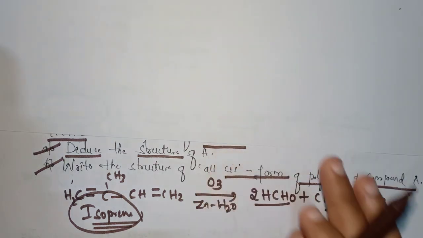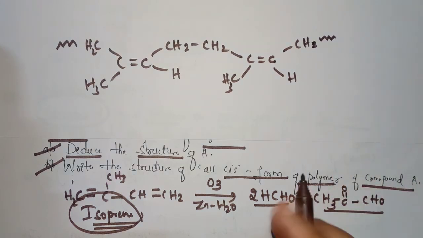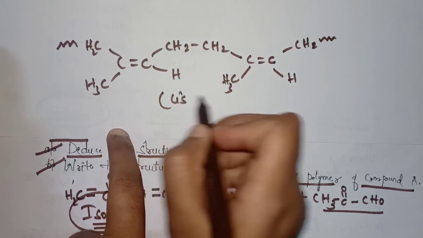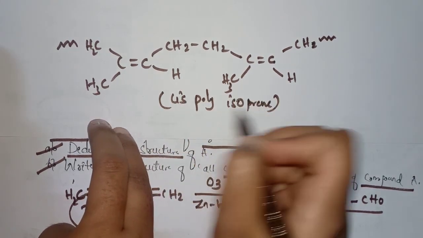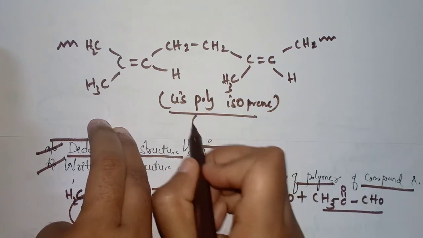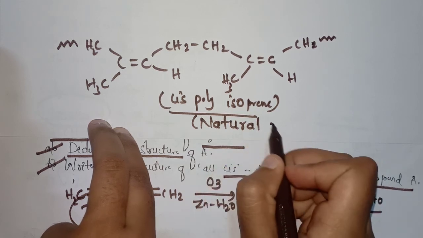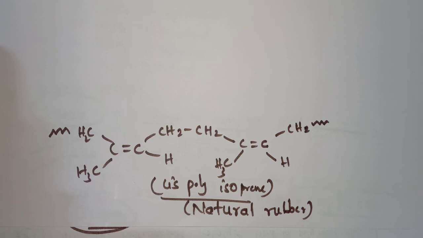I will write the structure here. It is the cis form of this polymer. That is, it is cis polyisoprene. It is also called natural rubber. These are the polymers of isoprene.